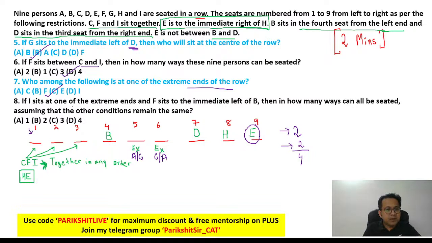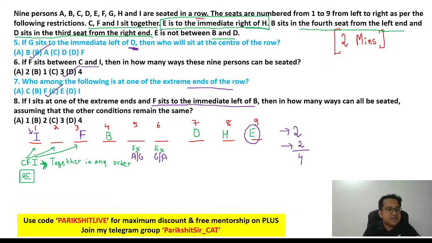And number 8. If I sits at one extreme end, okay, I is at the extreme end, which means I will be at number 1. And F sits to the immediate left of B. So B is at 4. If B is at 4 and F is to the immediate left of B, can I say F will be at number 3? F is to the immediate left of B, so F will be at number 3. Then the question is, in how many ways can all be seated?